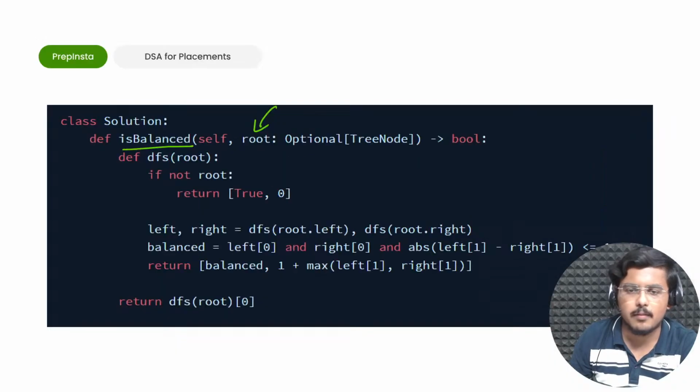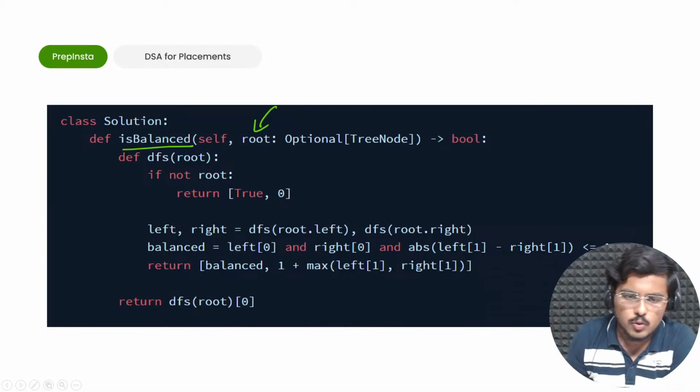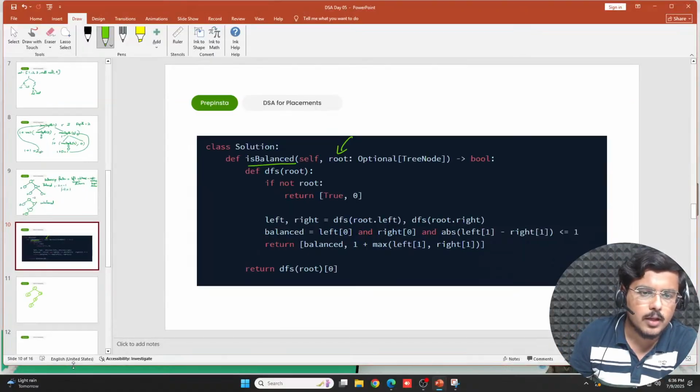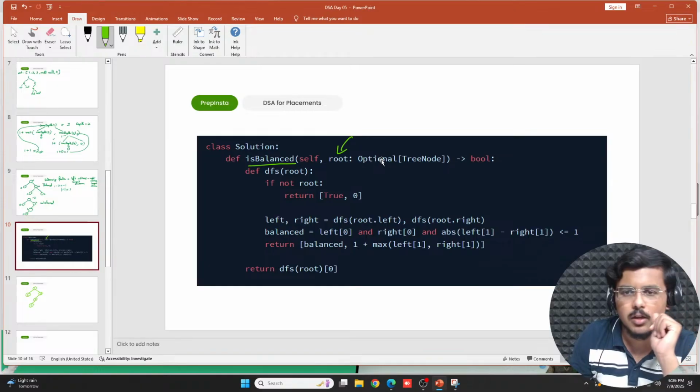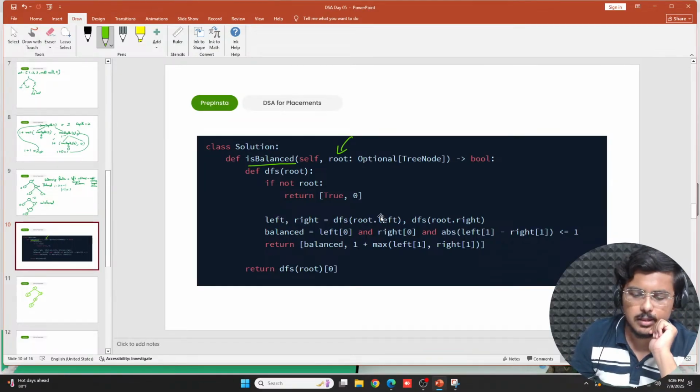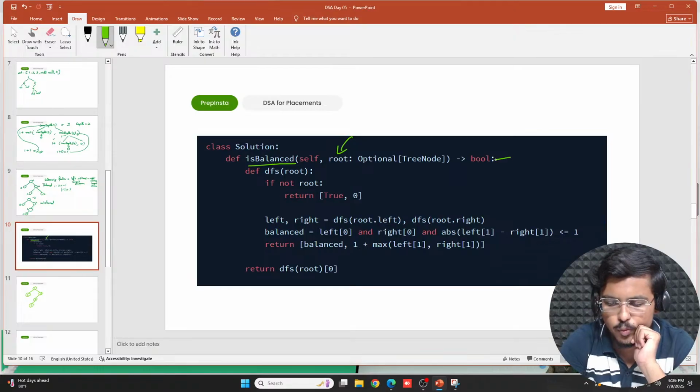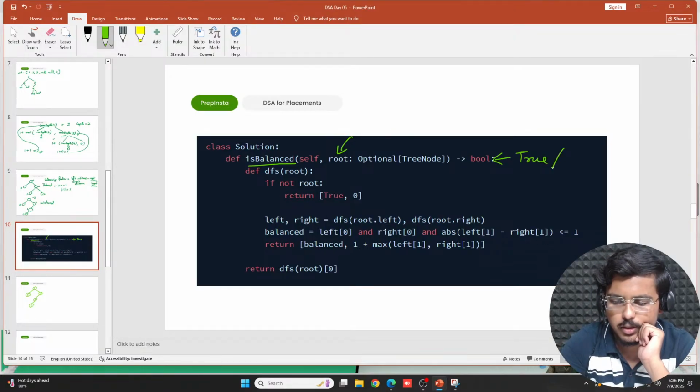So coming back, when you're trying to check this particular balanced tree, what you have to do is pass the root node, which is again optional. Either it can be null or it can be some node. This function is of bool type, so it would return either true or false.